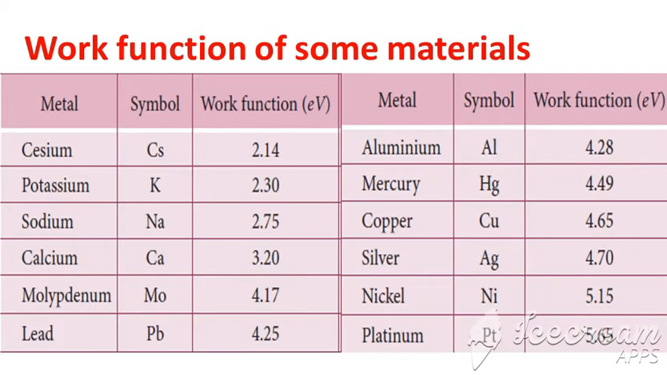Clear? Next we have the work function of some materials. We have the metals, their symbols and the work function values. First, cesium, symbol Cs, value 2.14. Next, potassium, symbol K, work function 2.30. Next, sodium, symbol Na, value 2.75.